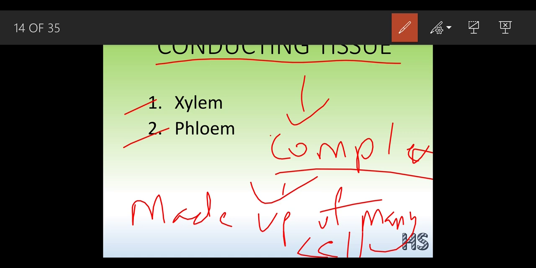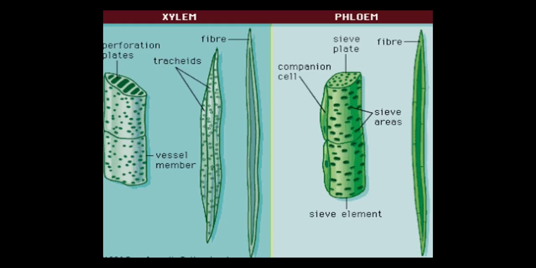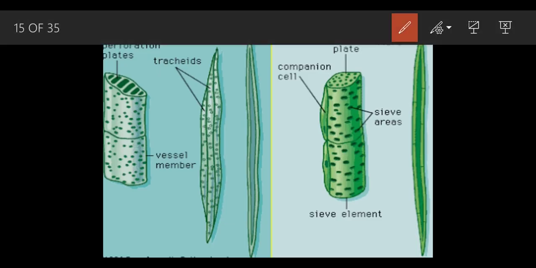Now, what do you mean by the word conducting? The word conducting means transporting. What does the plant transport inside it? That is the water and the food. They are going to get transported. This is the xylem part and this is the phloem part. So just look at the diagram as of now. We are going to start right now.